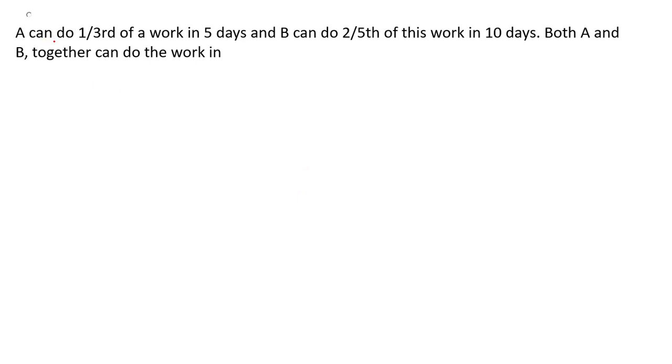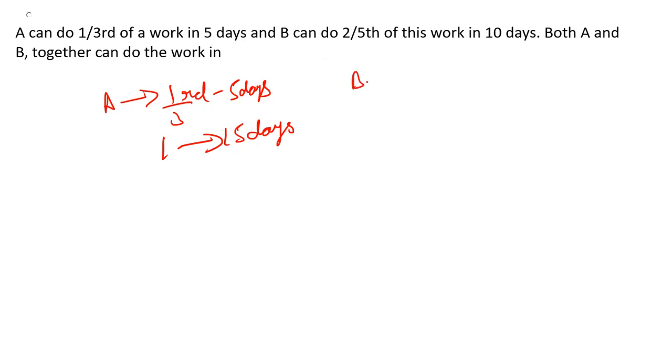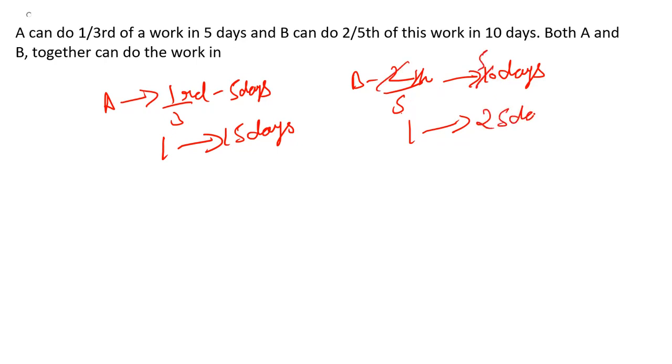Next question says that A can do 1 by 3rd of a work in 5 days. So for A, we have that it can do 1 by 3rd work in 5 days. So one complete work, it will be able to do in 15 days. Similarly, for B, it is saying that 2/5 of the work can be done in 10 days. So complete work will be done in, 2 5s are 10, 5 5s are 25, 25 days, right? So 25 days.